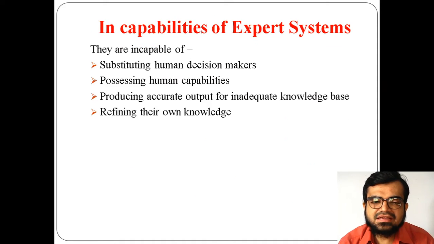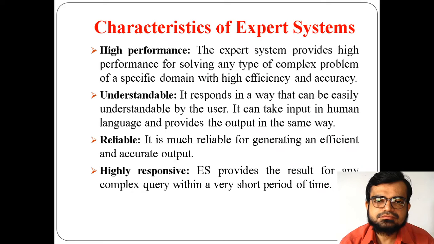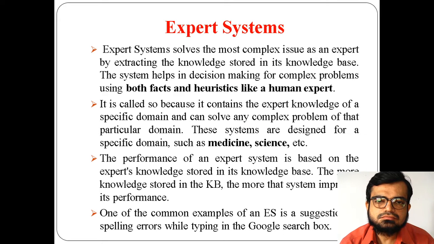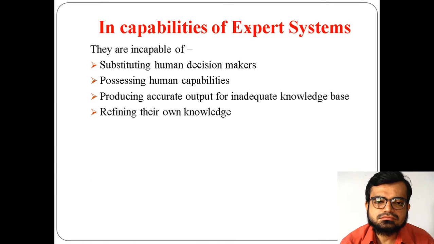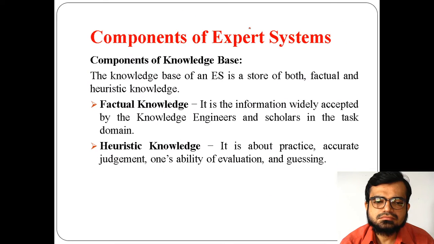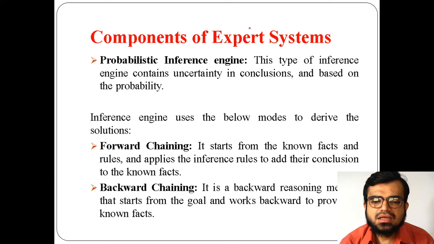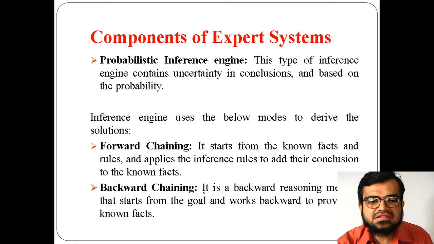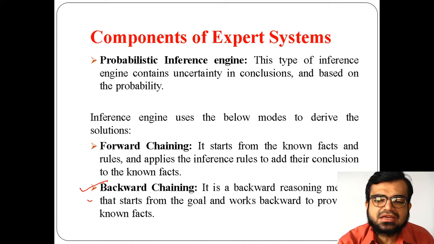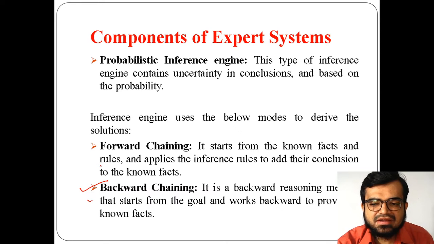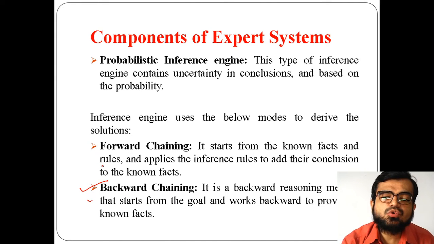Like I said previously, I already represented the process of backward chaining, or backward reasoning. The inference engine is going to perform this backward chaining process.